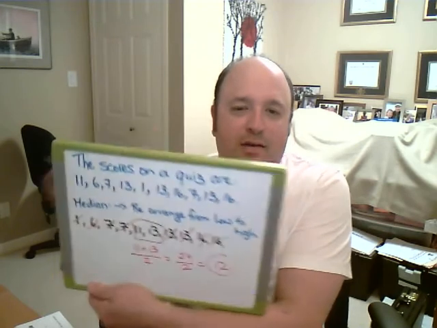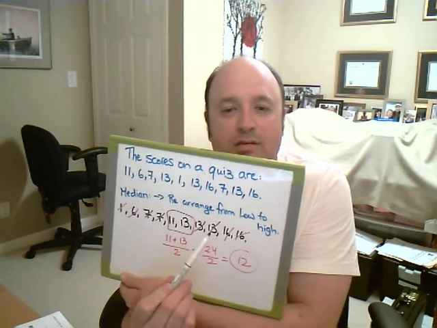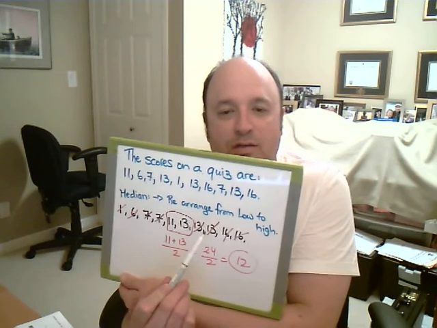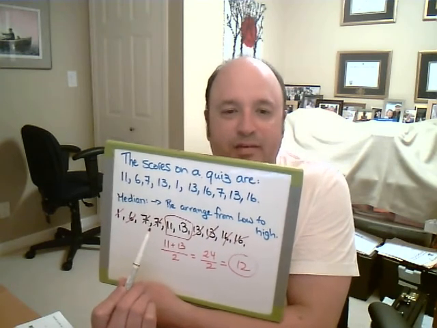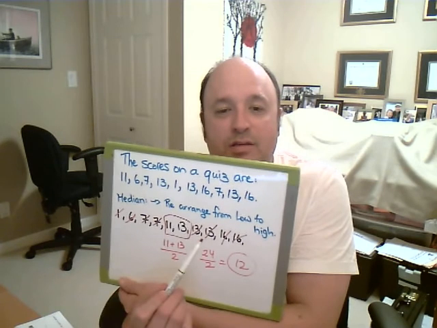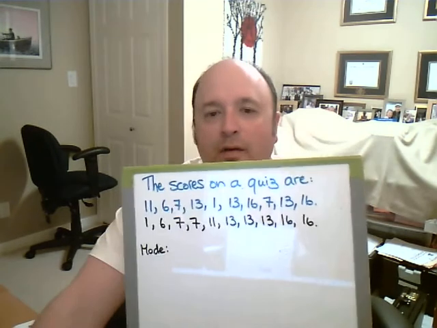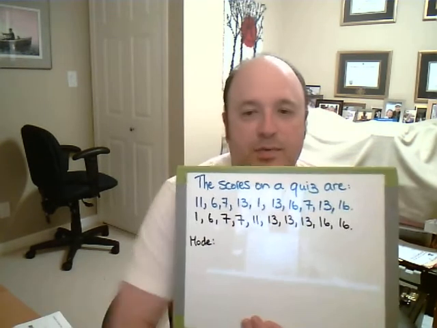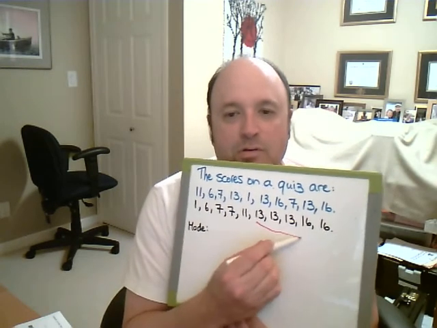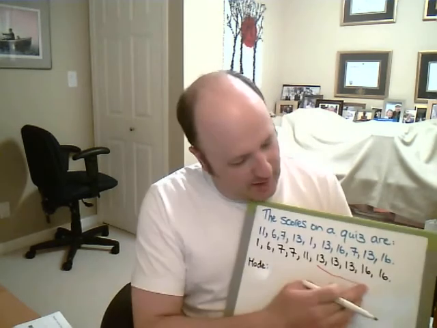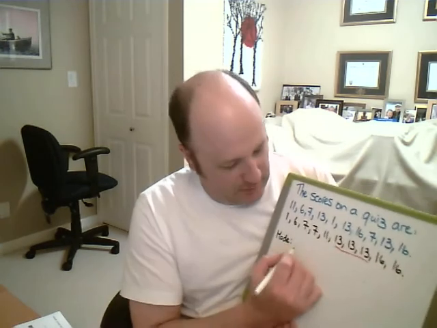So let's do the mode. The mode's easy. It's the one with the most numbers. Just looking up here, there are 3 13s. So the mode is 13 because there are 3 of them. I have 2 16s and 2 7s, but not enough. So 13 is the most popular, so that's the mode. Okay, so the mode is the most common. There are 3 13s, that's them there. I hate doing this in the mirror. It's really hard. There you go. So the mode is equal to 13.